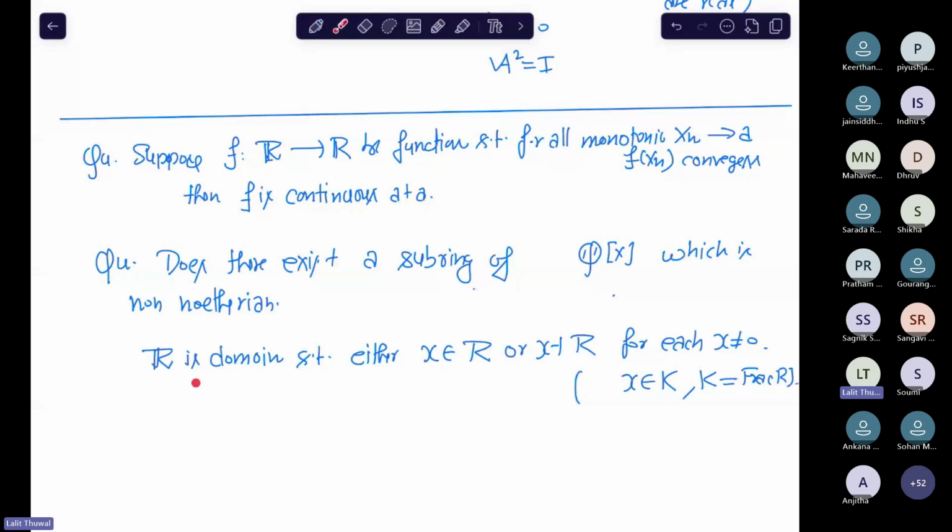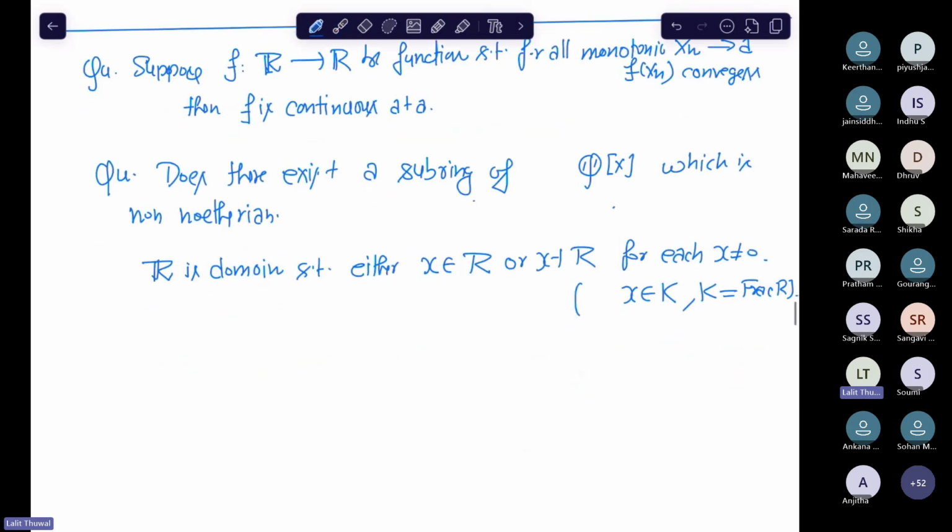R is the integral domain, and K is its field of fractions. Then, no, the question is not complete yet. So either x is in R or x inverse is in R. Then R is local.